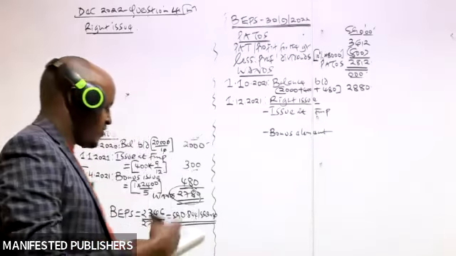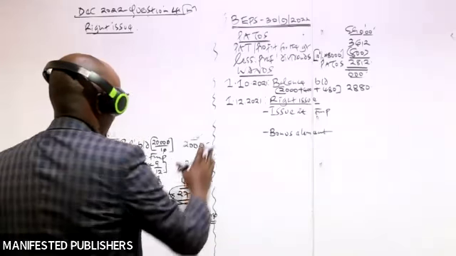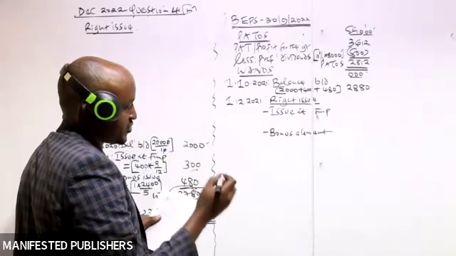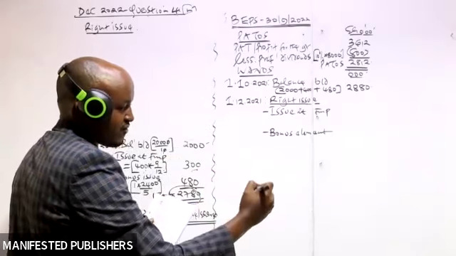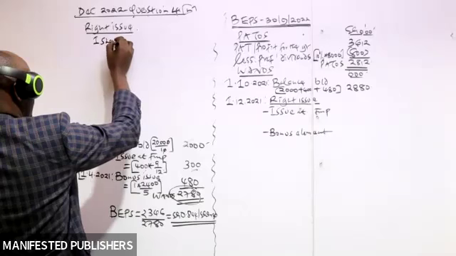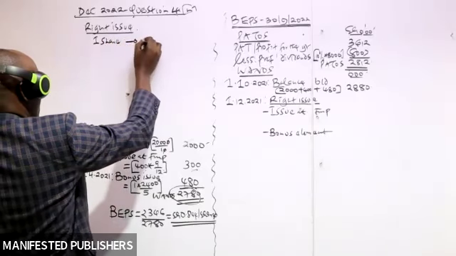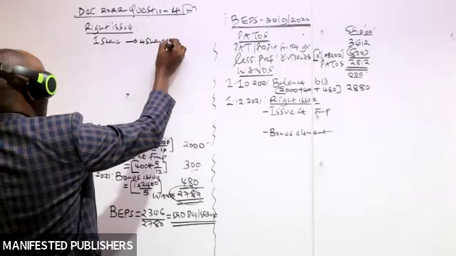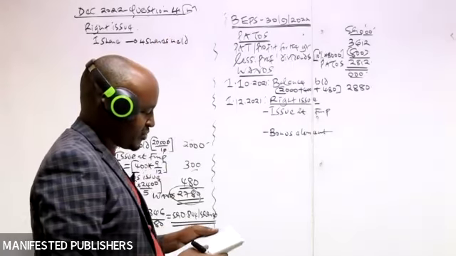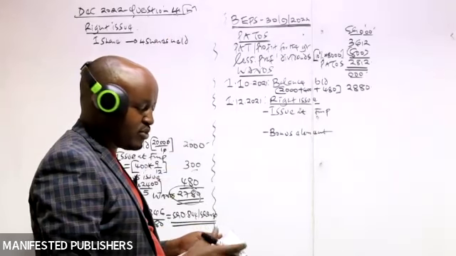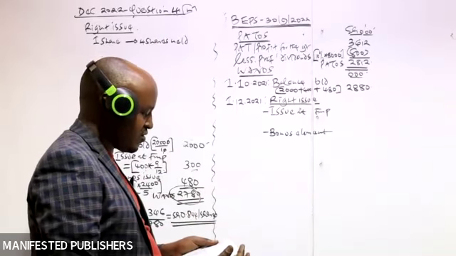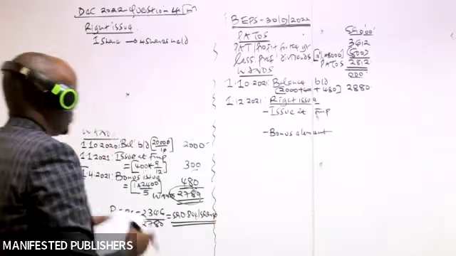We said you must be in a position to interpret that. 1 for 4 means that during the right issue, the company was to issue 1 share for 4 shares which are held.